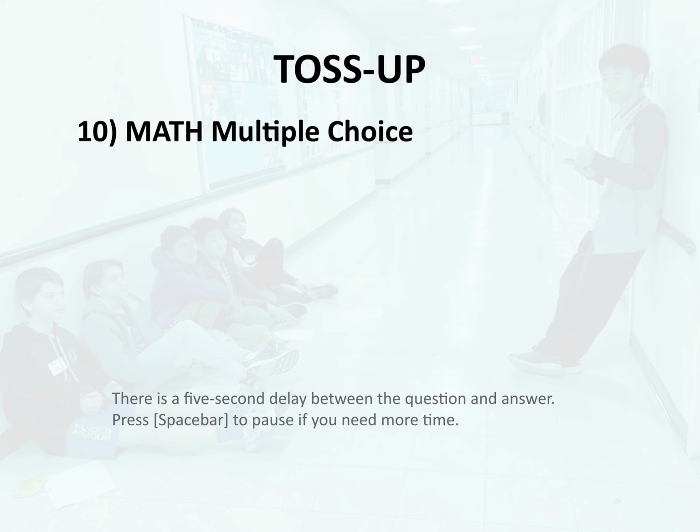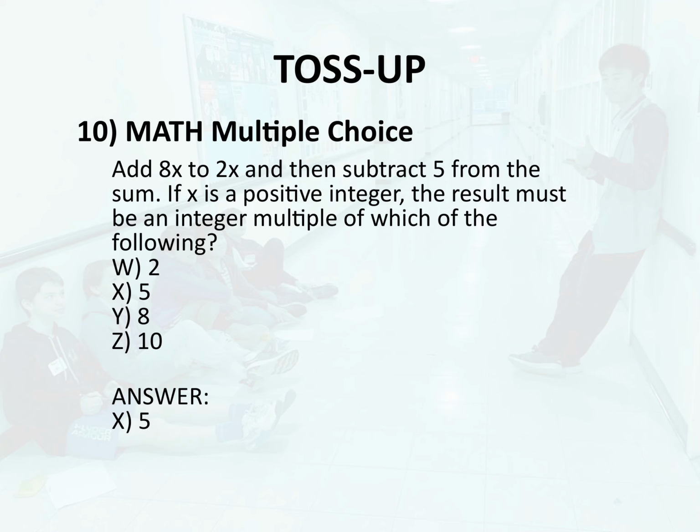Toss-up 10. Math. Multiple choice. Add 8x to 2x and then subtract 5 from the sum. If x is a positive integer, the result must be an integer multiple of which of the following? W, 2, X, 5. Y, 8. Z, 10. Answer: X, 5.